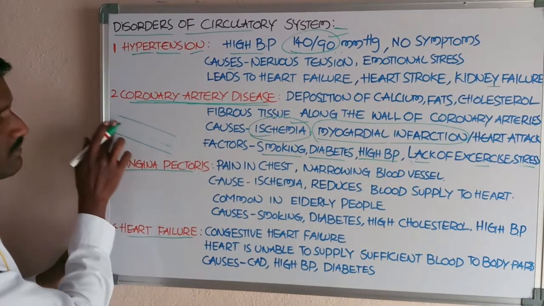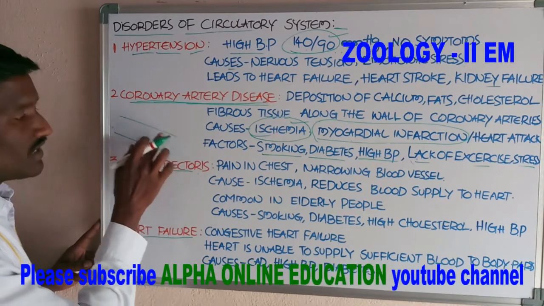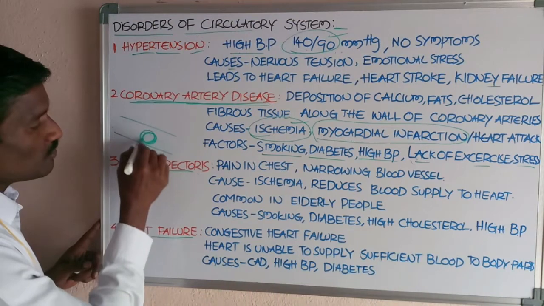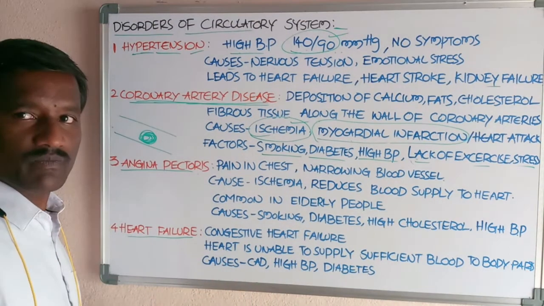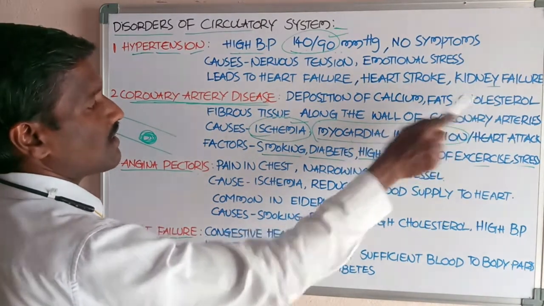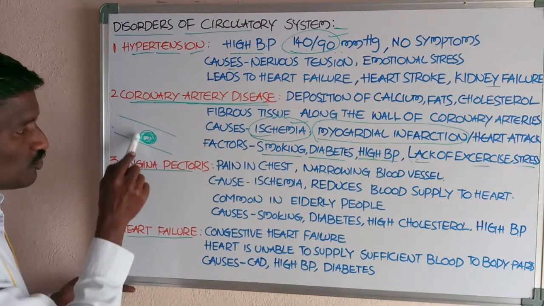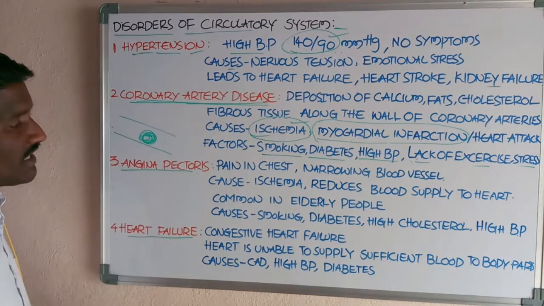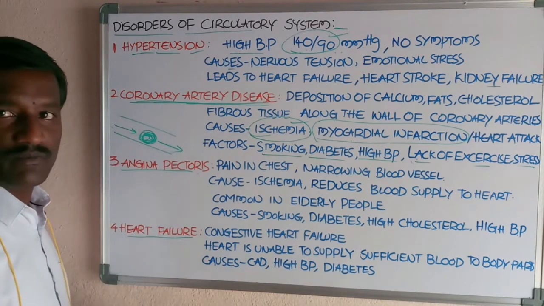In this lumen the blood flows. In any one region, accumulation starts. Deposition starts of calcium, fats, cholesterol and fibrous tissue. These substances accumulate in this region, and a sufficient amount of blood is not supplied to the outside.